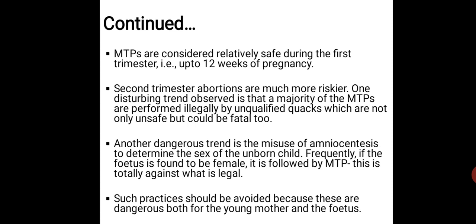So this kind of thing is also being done, and after that MTP takes place. So this is also a very illegal thing. First was female foeticide and the second was amniocentesis. These are the two illegal things which are being done, which should not be there, to determine the sex of the unborn child. Frequently, if the fetus is found to be female, it is followed up by what? By MTP. So this is totally against, that is what is illegal.